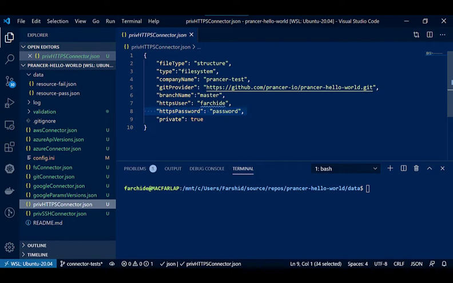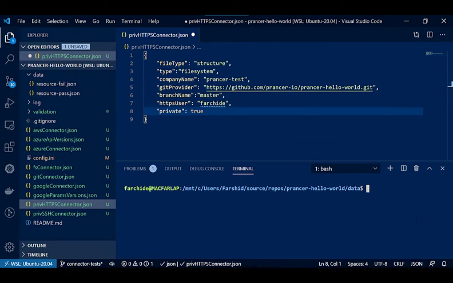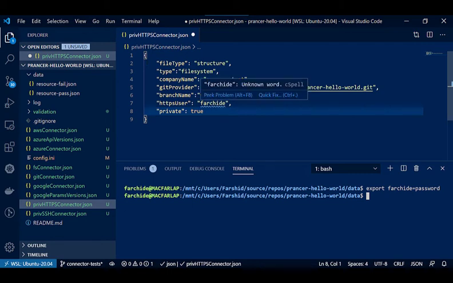So it's possible if I remove this line from here, and then in my shell, I can export a value with the name of the HTTPS user, and the value will be my password. So if I export this environment variable in my shell and run the framework, when the Prancer framework wants to connect, it finds this username and tries to get the password from the shell.